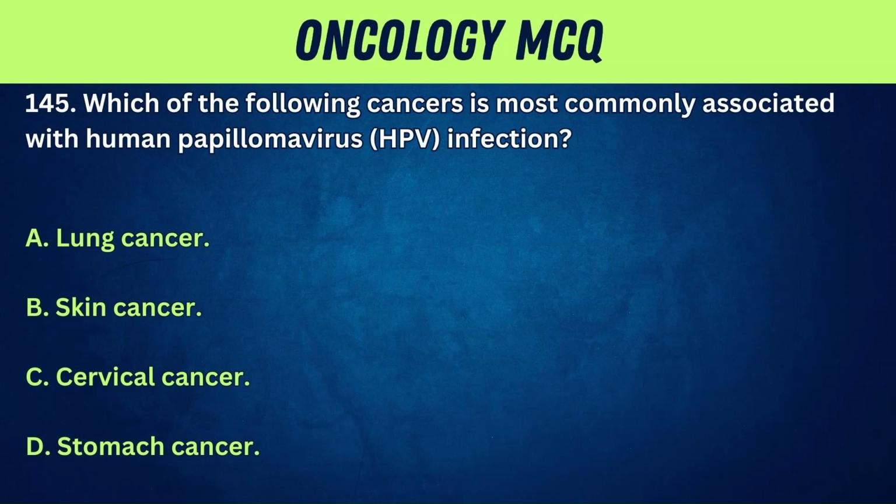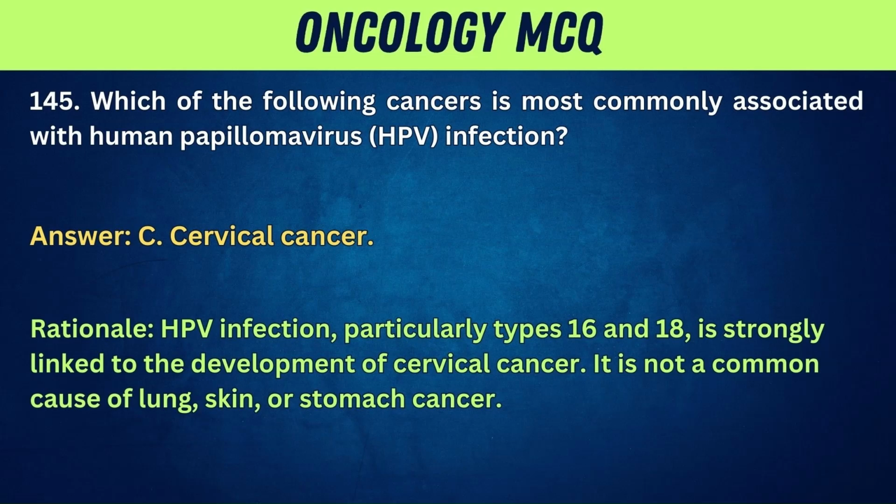145. Which of the following cancers is most commonly associated with human papillomavirus, HPV, infection? A. Lung cancer. B. Skin cancer. C. Cervical cancer. D. Stomach cancer. Answer: C. Cervical cancer. Rationale: HPV infection, particularly types 16 and 18, is strongly linked to the development of cervical cancer. It is not a common cause of lung, skin, or stomach cancer.